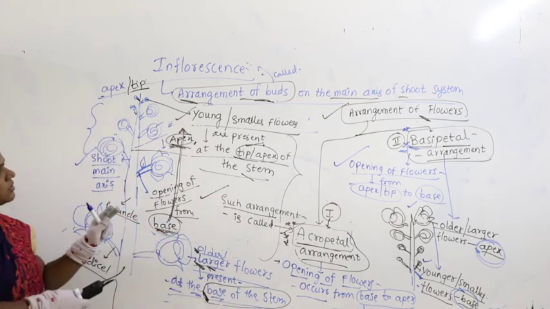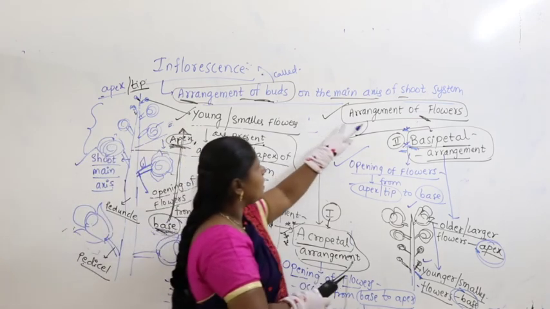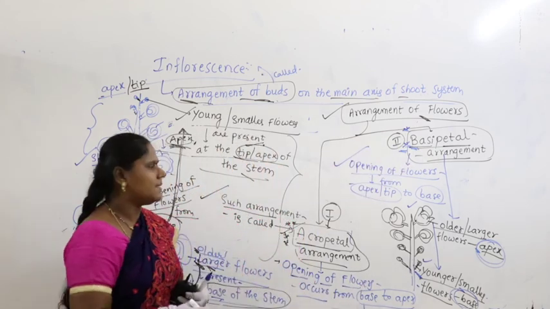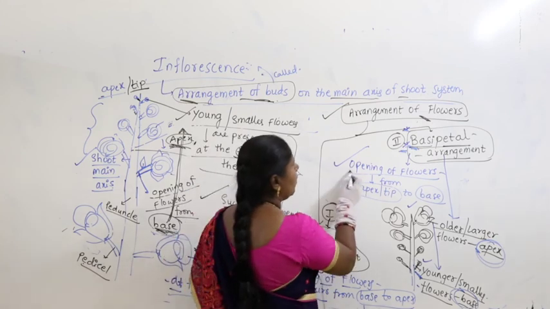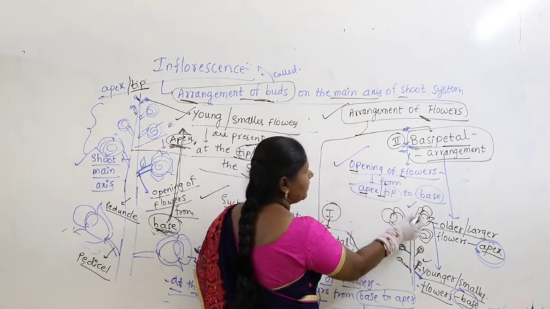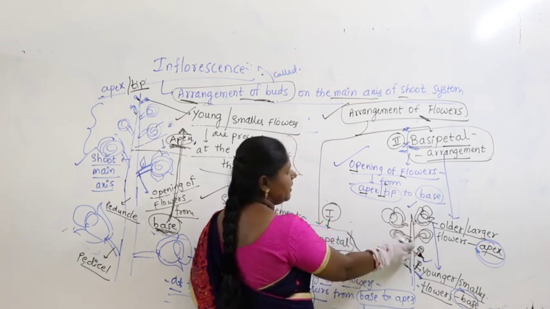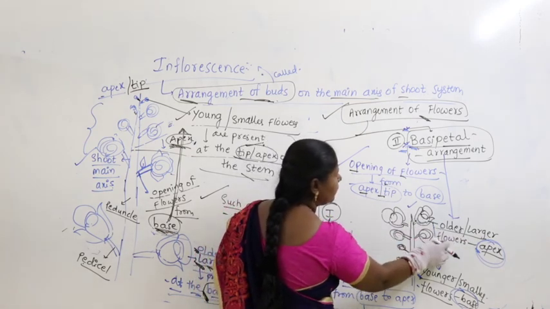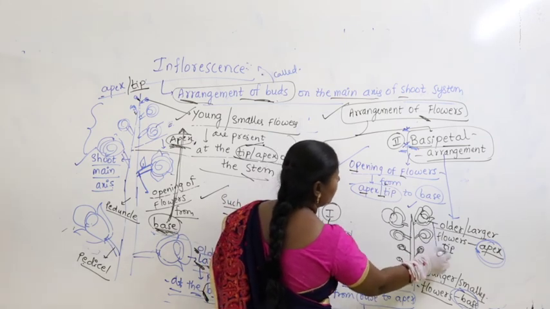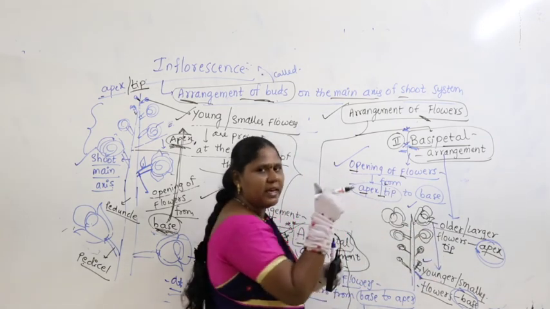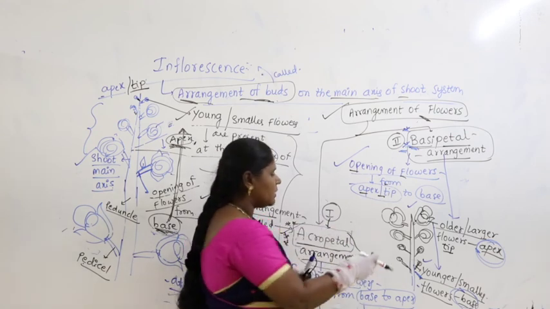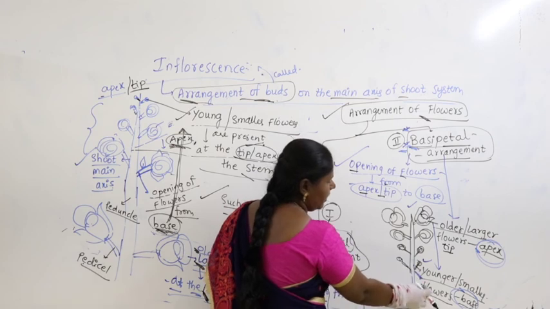Make it reverse and you get basipetal arrangement. What do you find in basipetal arrangement? The opening of the flowers is from apex or tip to the base. Here, this is the peduncle. Older or larger flowers are at the apex, at the tip. The smaller young buds, the newly born ones, are at the base.